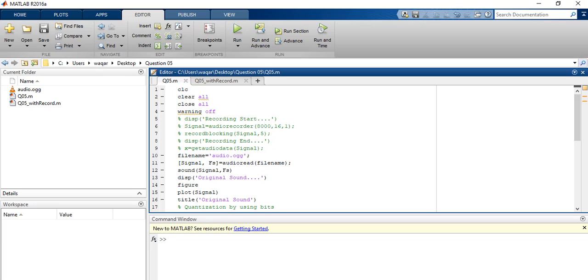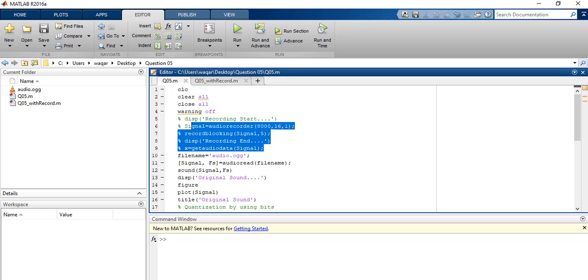In the first four commands, I clear the window, command window, and workspace, and close all figures. If any warning appears in our code, then we need to stop it. Okay, it means we clear the command window and so on. This code is just for one time.